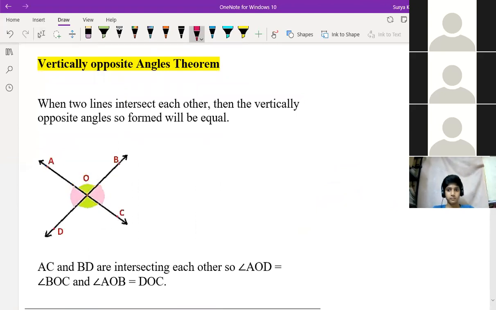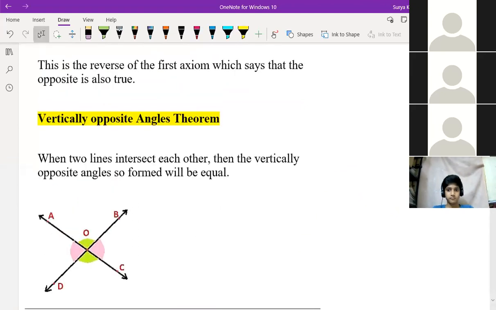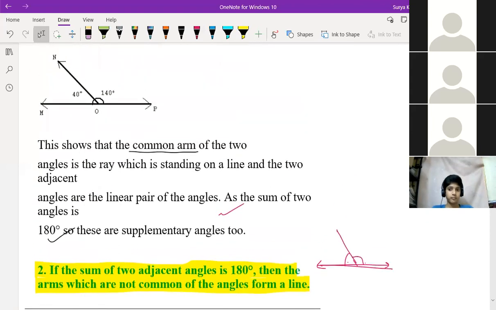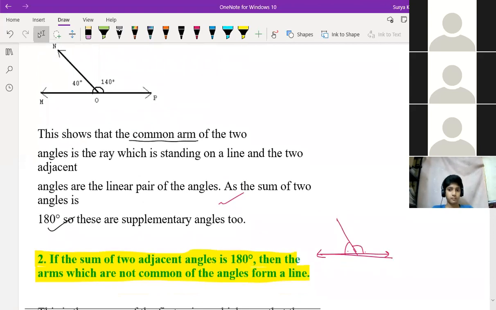Sir, I am not able to understand the first one. Yes, sir, the first one. What was the first one? What are they saying here? Sir, if there are two adjacent angles, then there will be a sum of 180 degrees.